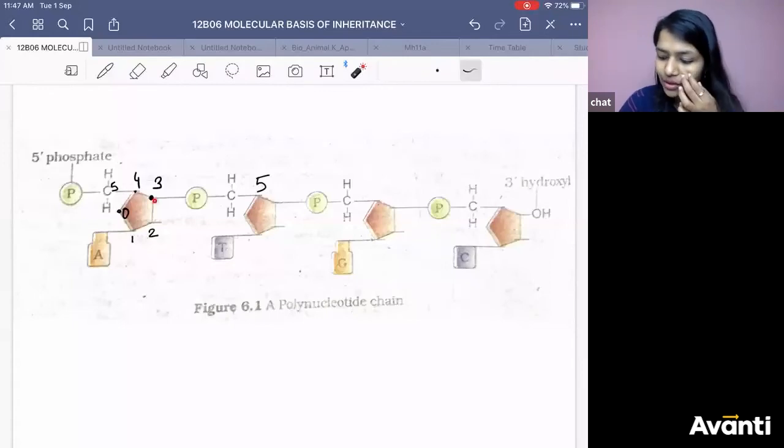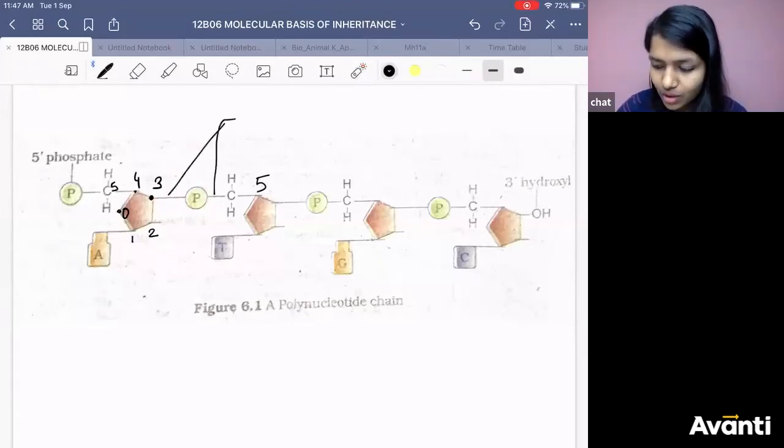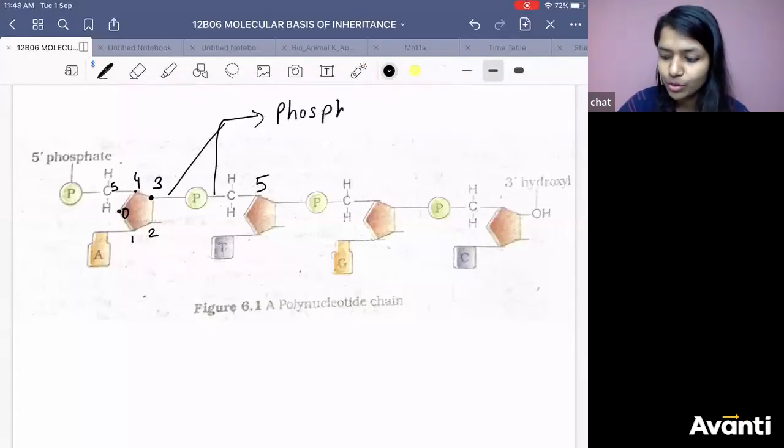So here a phosphoester bond is there, and here a phosphoester bond is there. You combine both of them because they are making the bond. So we call this a phosphodiester bond. We call this phosphodiester because 2 ester bonds have been formed.